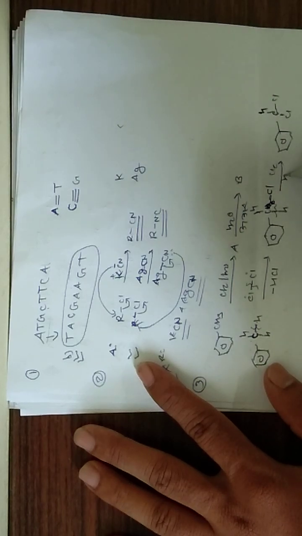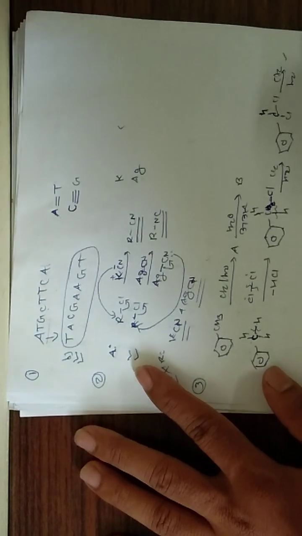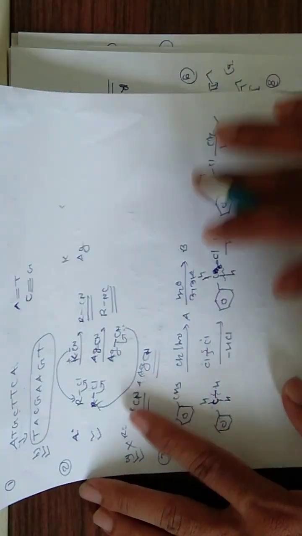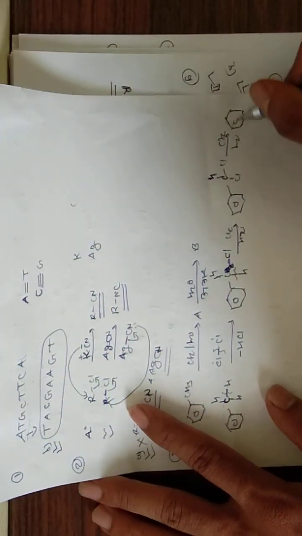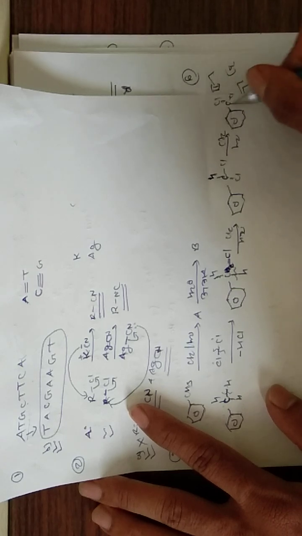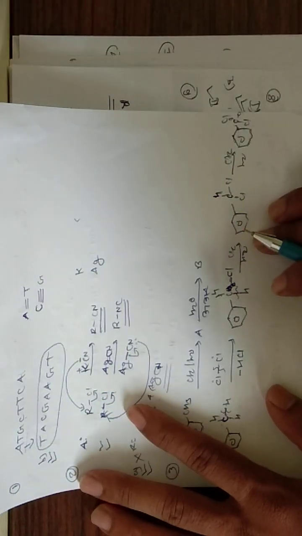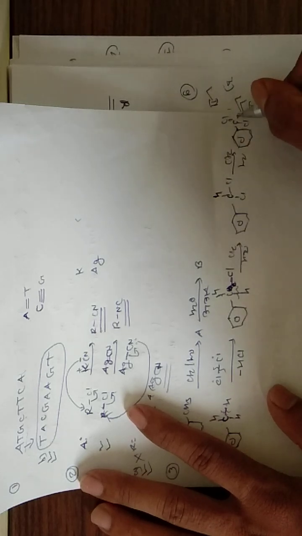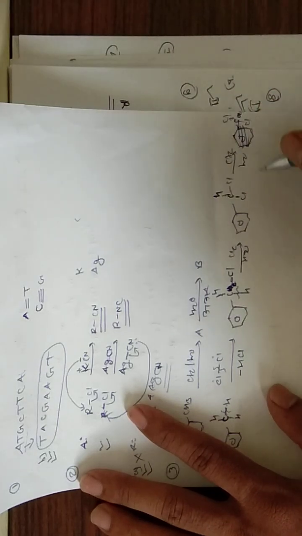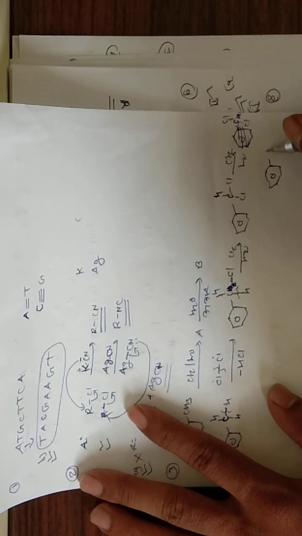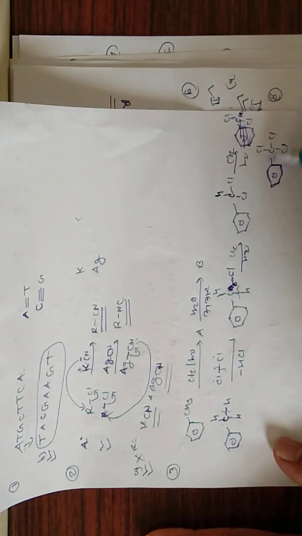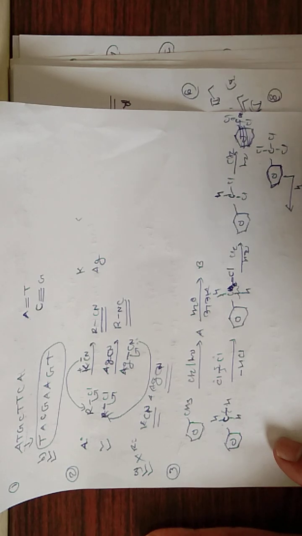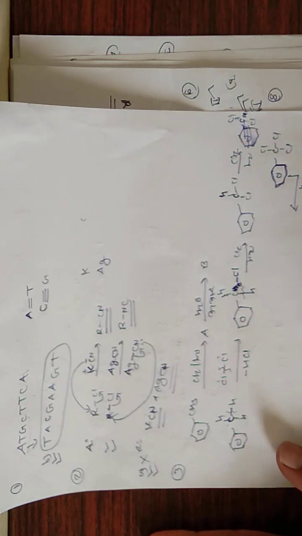Similarly, here CHCl2, and with Cl2 and light, CCl3. I am writing here neatly. CCl3, which on further reaction with water gives the next product.